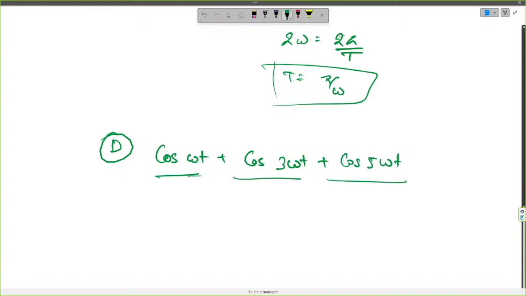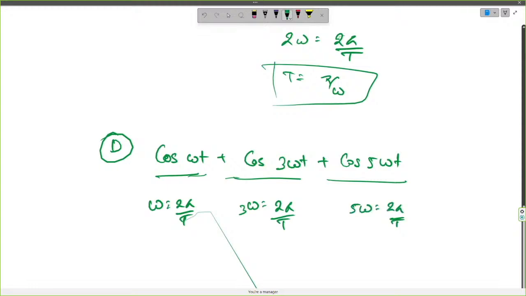So indeed this is a periodic function, and the time period of this periodic function would be equal to the largest time period that these would have. So here omega would be equal to 2 pi by T, here 3 omega would be equal to 2 pi by T, and in this part we have 5 omega equal to 2 pi by T.